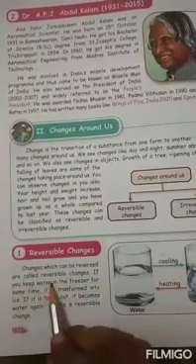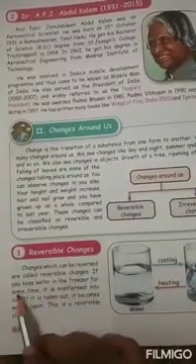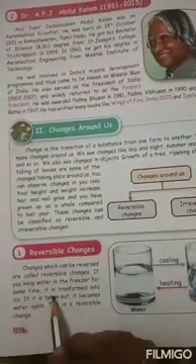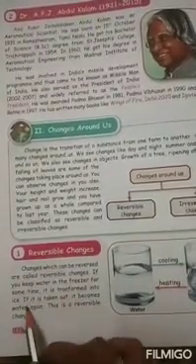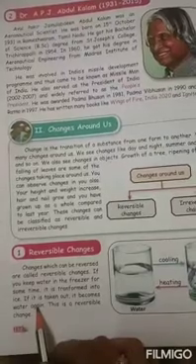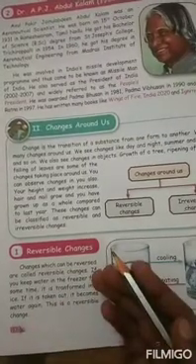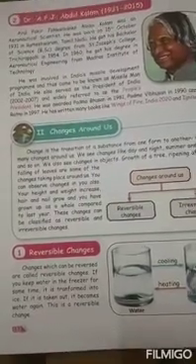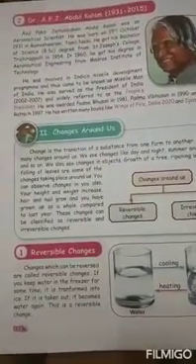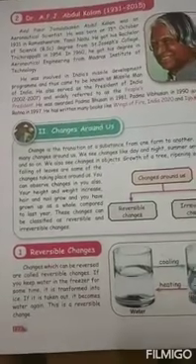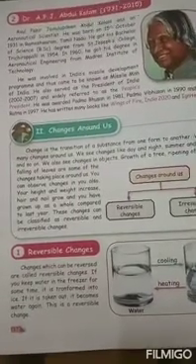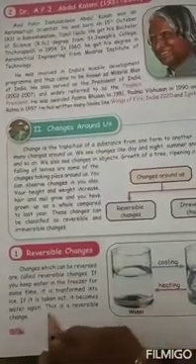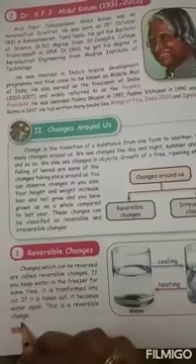If you keep water in the freezer for some time, it is transformed into ice. If it is taken out, it becomes water again. If you keep the water in the freezer, it will freeze and become an ice cube. And if you keep it at room temperature, again it will be transformed into water. So that is a reversible change.